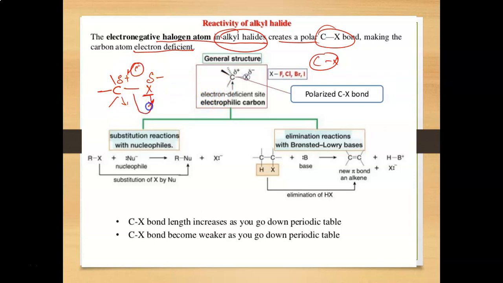And when the halogen is removed permanently, meaning when the bond cleavage is done properly, then a carbocation will be formed on this carbon. It means a complete positive charge will be formed on this carbon, and the partial positive state is known as the polarized carbon-halogen bond. According to the reaction, there are two types of reaction possible: the substitution reaction with the nucleophile and the elimination reaction. Basically, we are going to discuss the nucleophilic reaction in this video.